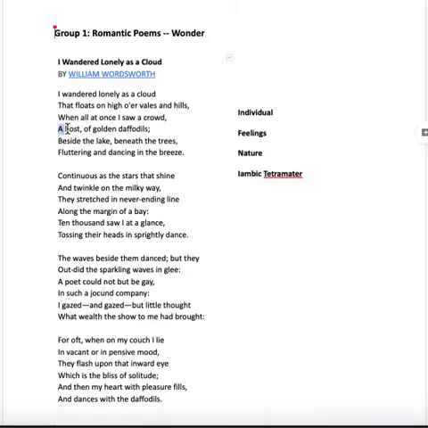And he looks at these daffodils, and he notices that the daffodils are fluttering and dancing in the breeze. Well, okay, so the daffodils are personified here. They're doing something that human beings do, they're dancing. They're compared to something vast, continuous as the stars that shine and twinkle on the Milky Way. And so he sees them, and again he sees them tossing their heads in sprightly dance. Sprightly means happy. So you've got these dancing flowers, and this is what brings this lonely poet joy.